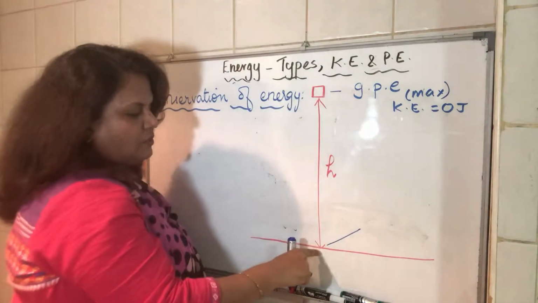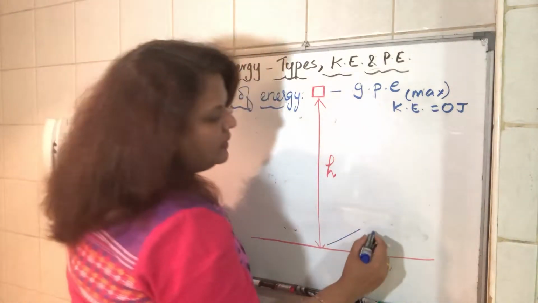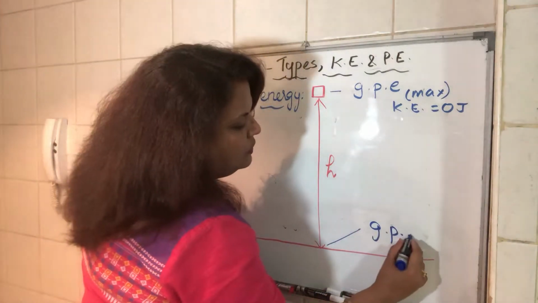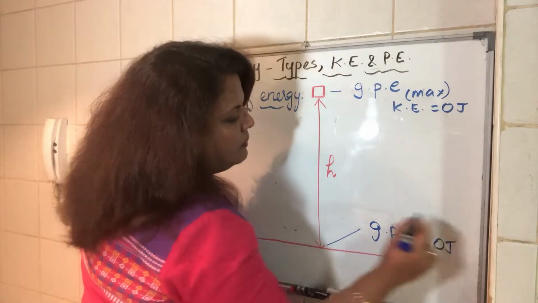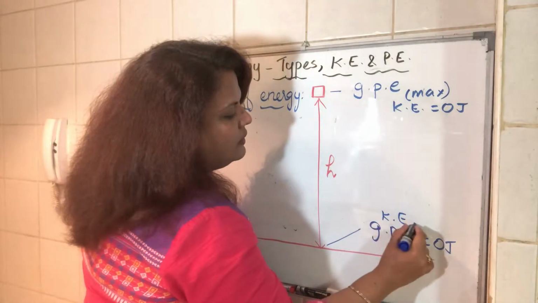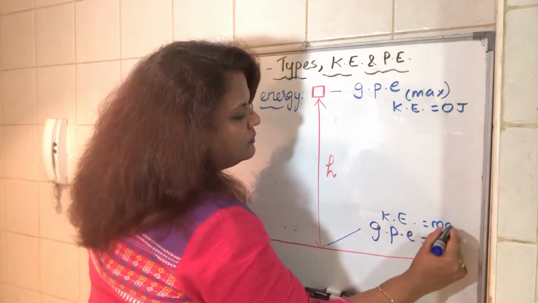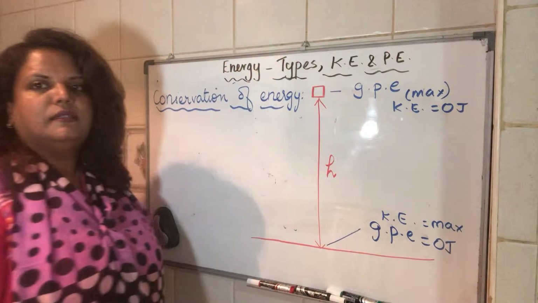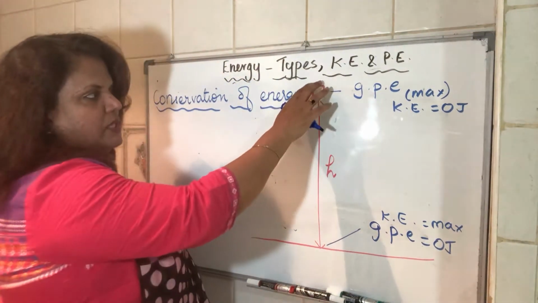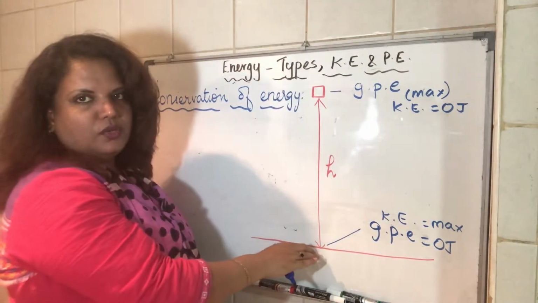So GPE here will be 0, but KE will be maximum.